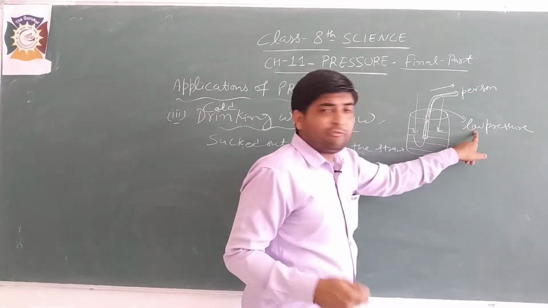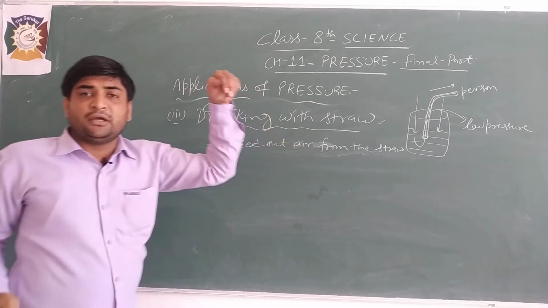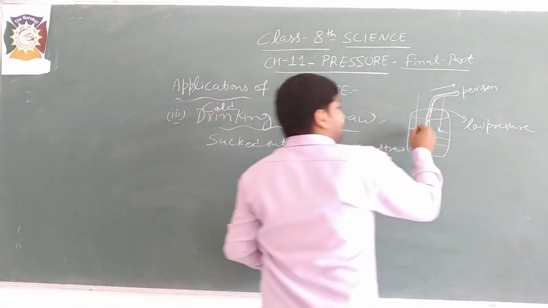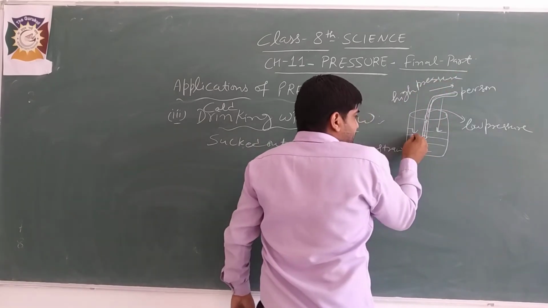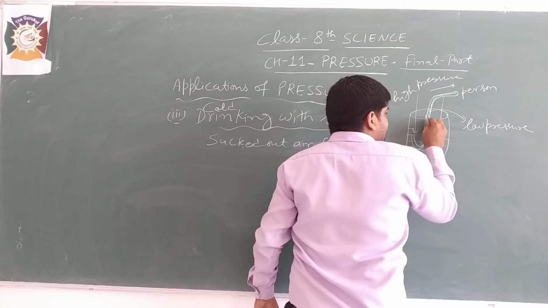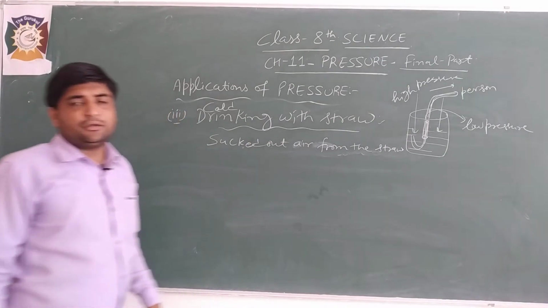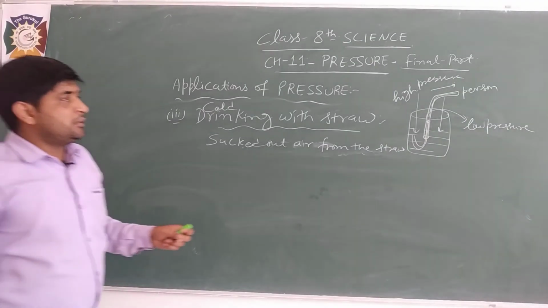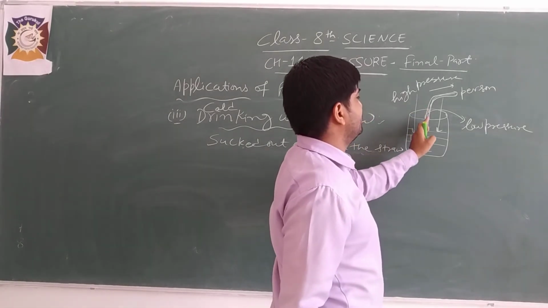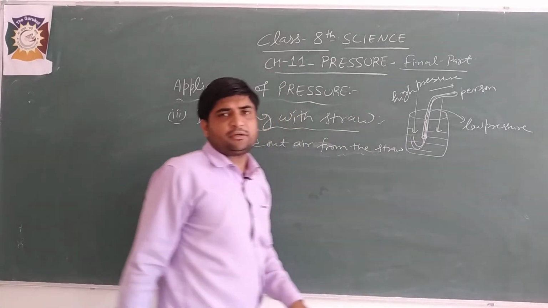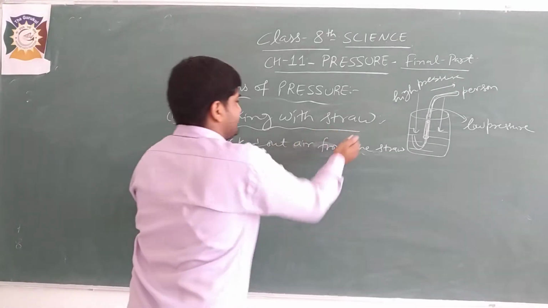Here is low pressure, and outside the glass atmospheric pressure is there. So the cold drink will go in the straw very easily, moving from high pressure to low pressure. That's why we are able to drink a cold drink with a straw very easily.